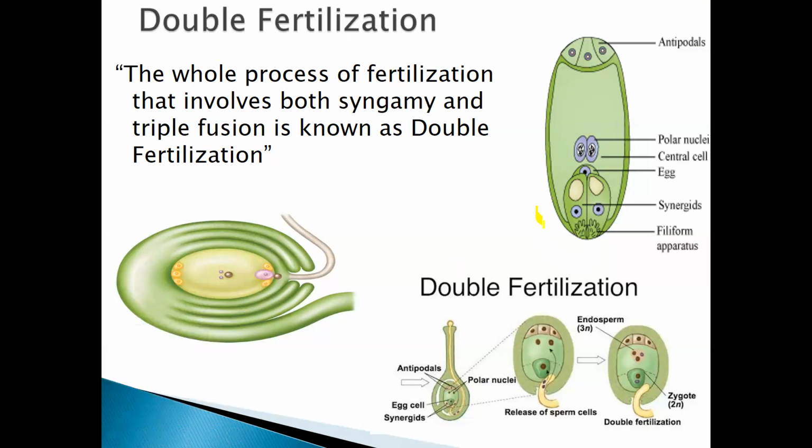where the pollen tube enters inside the synergid, first fertilizes the egg, that is the syngamy process, and later the male gamete goes and fertilizes the central cell containing two polar nuclei, where it forms the primary endosperm nucleus, and this is the double fertilization process. So it's very easy. It's a fertilization that involves both syngamy, the fusion of the male and female gamete, and triple fusion, the fusion of the male gamete with the central cell, which contains two polar nuclei, forming the primary endosperm nucleus.